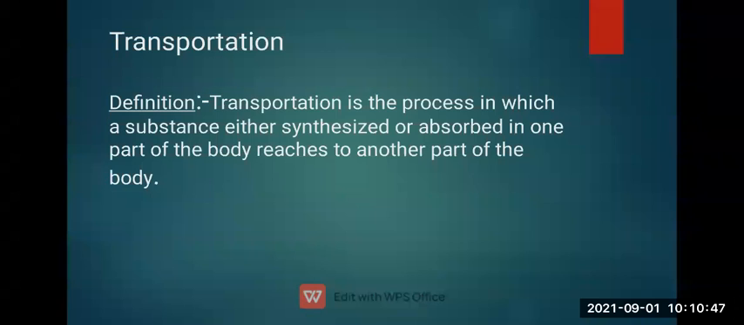So likewise, transportation happens in plants also. How? Transportation is the process in which a substance, either synthesized or absorbed in one part of the body, reaches another part of the body. So this is the definition of transportation. Okay.